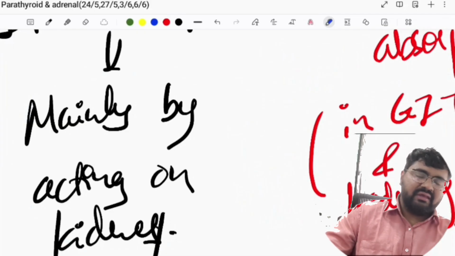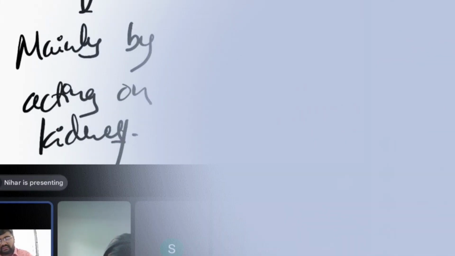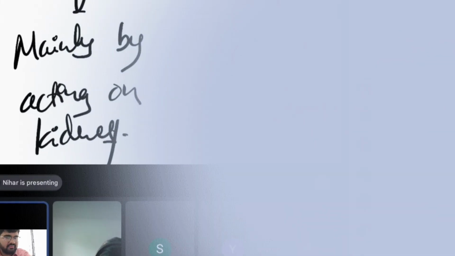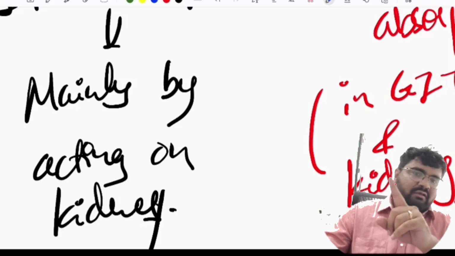Okay, but that way is used only when your kidney and gut have already absorbed a lot of calcium and there is no other option. मेरे calcium levels I have already absorbed a lot of it. The only option is to increase the calcium level by eating up the bone. Okay, so parathormone हो गया.